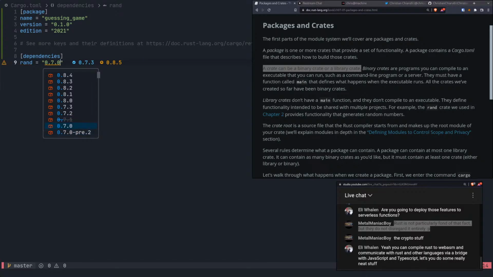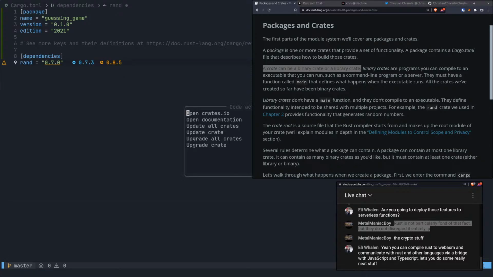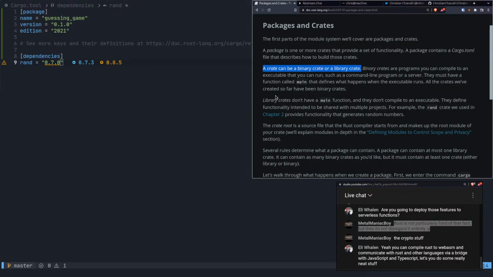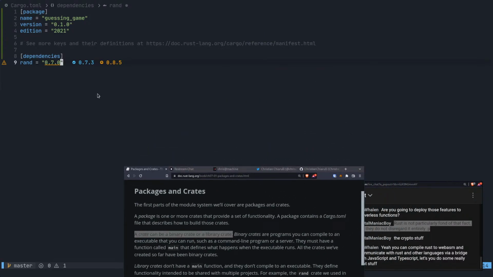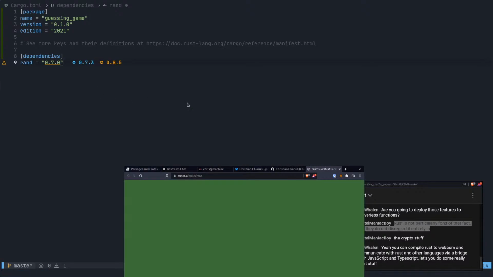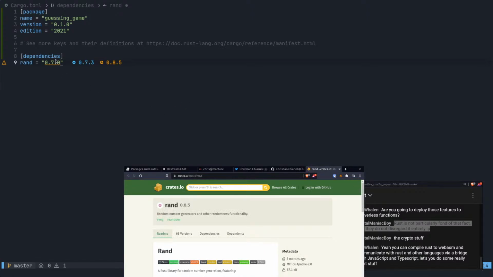And then also, if I have rand 0.7, it's going to let me know, hey, you have an upgraded version that you could do. So I'll do space LA, and then you can see over here, let me move this out of the way. I can do open crates.io, so I can enter that and go see this crate on crates.io.